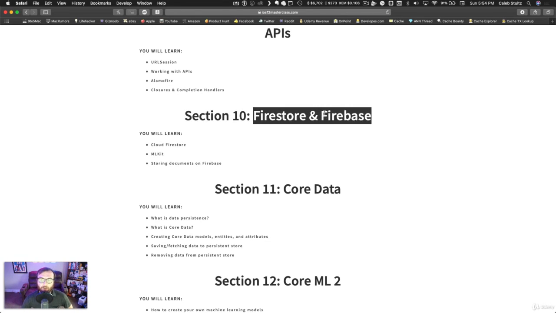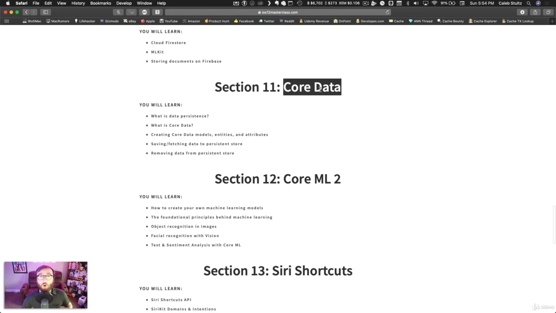Moving on, we're going to talk about Firestore and Firebase. These are tools provided by Google that have a very generous free tier that allow you to have a real-time live database interacting with your application. It's a very, very cool framework, and it's really good to know how to use. After that, we'll talk about Core Data. And Core Data is basically a way to store data on your device. To persist data is the term that we will learn. We'll learn about everything from creating models, creating entities and attributes, saving and fetching data to the persistent store, and removing data from the persistent store as well.